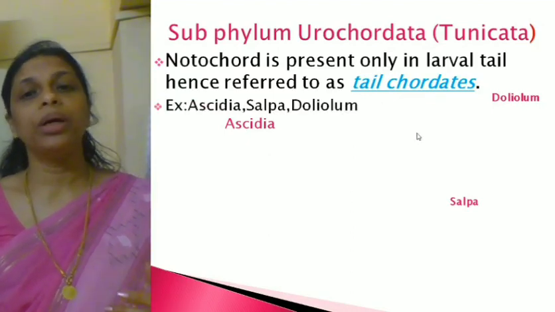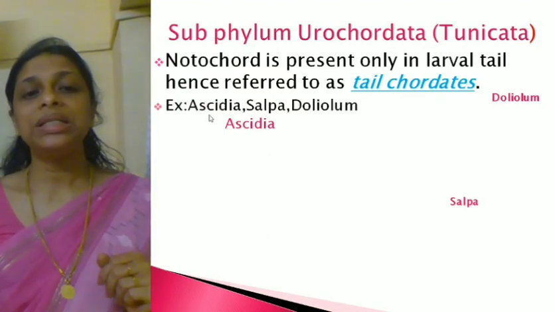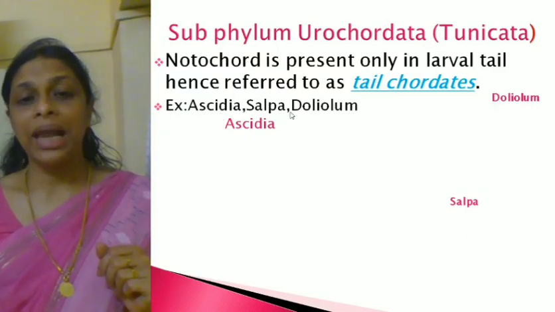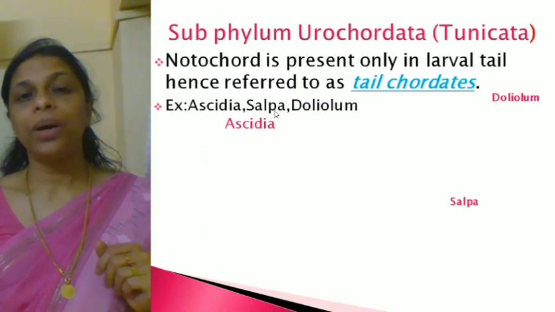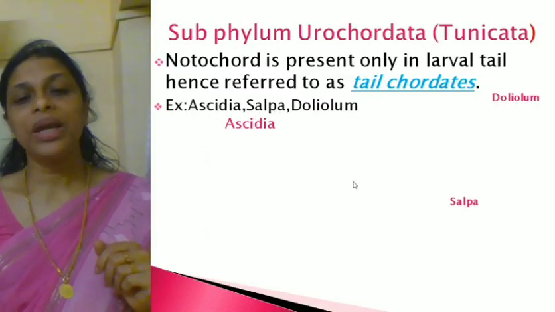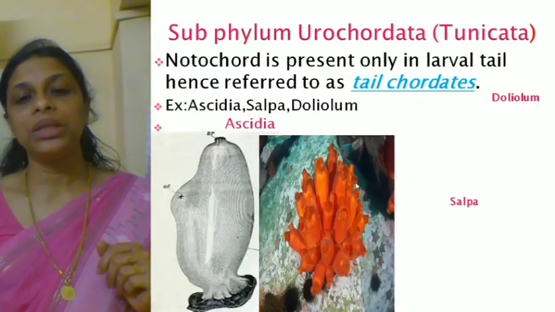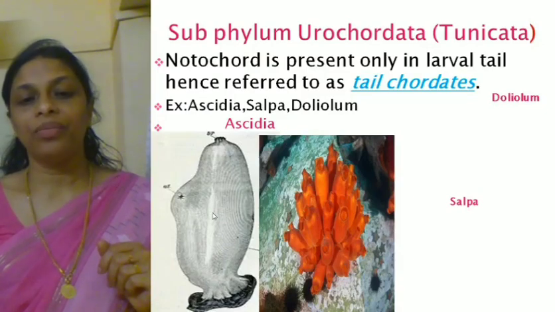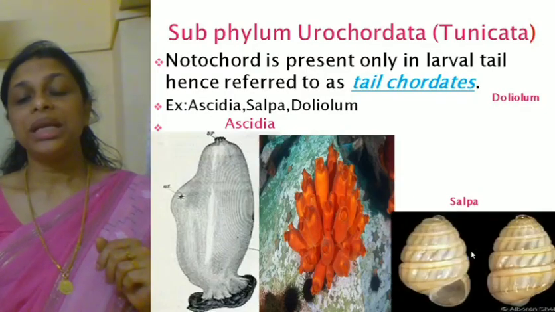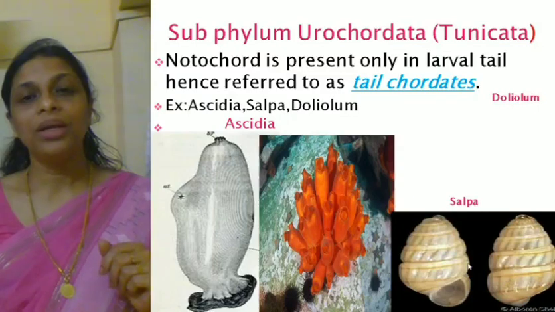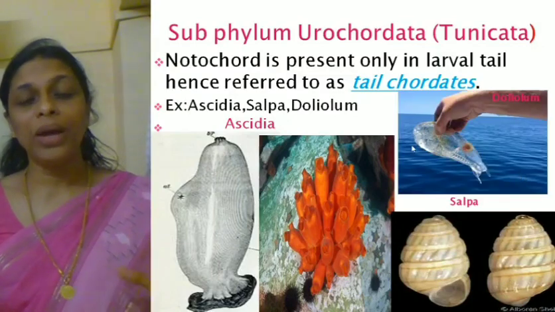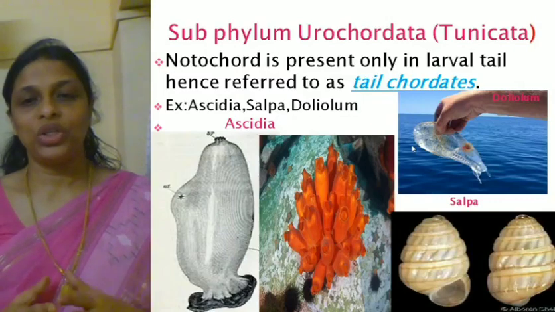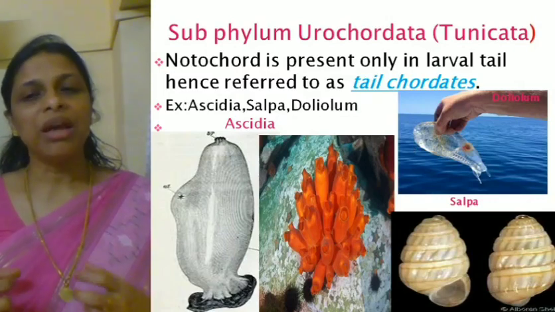And you have to remember three examples: Ascidia, Salpa and Doliolum. You can see all those examples here. So this is Ascidia. Then this is Salpa. You must have seen Salpa near the seashore, right? And this is Doliolum. It's a transparent fish-like structure. It's not a fish, it's a transparent structure.